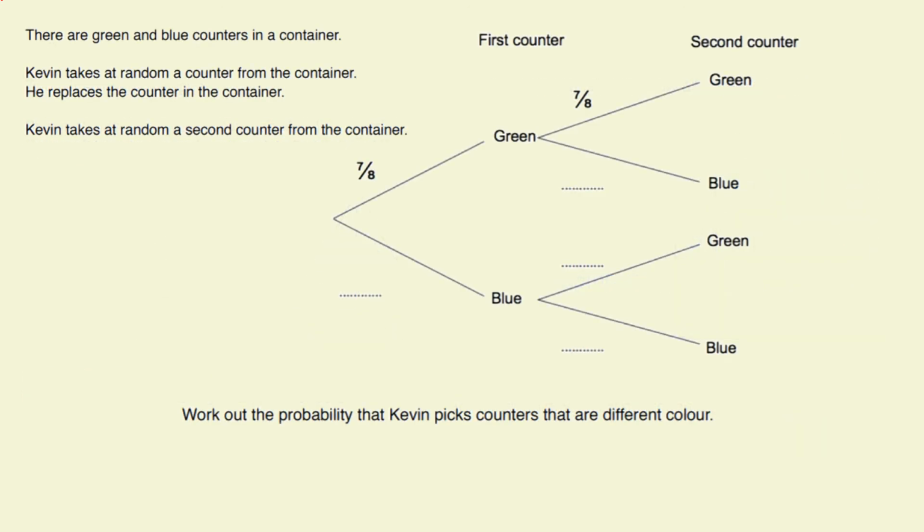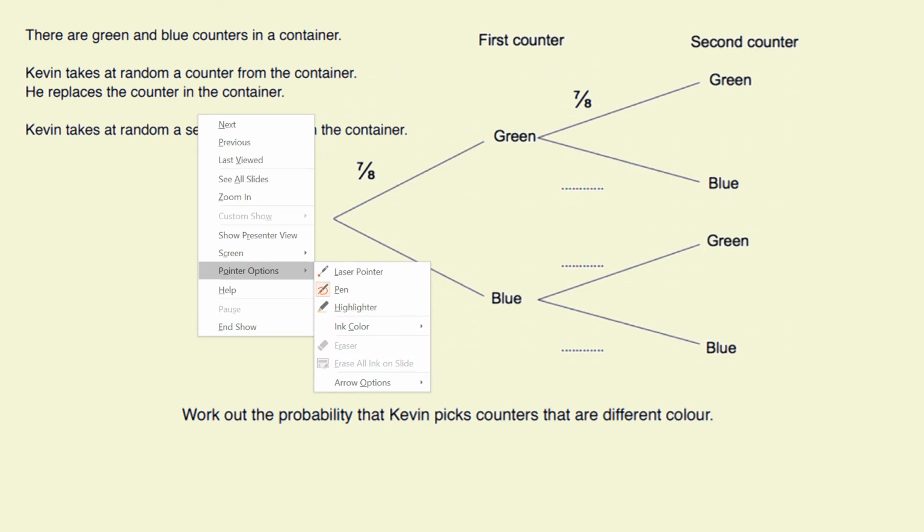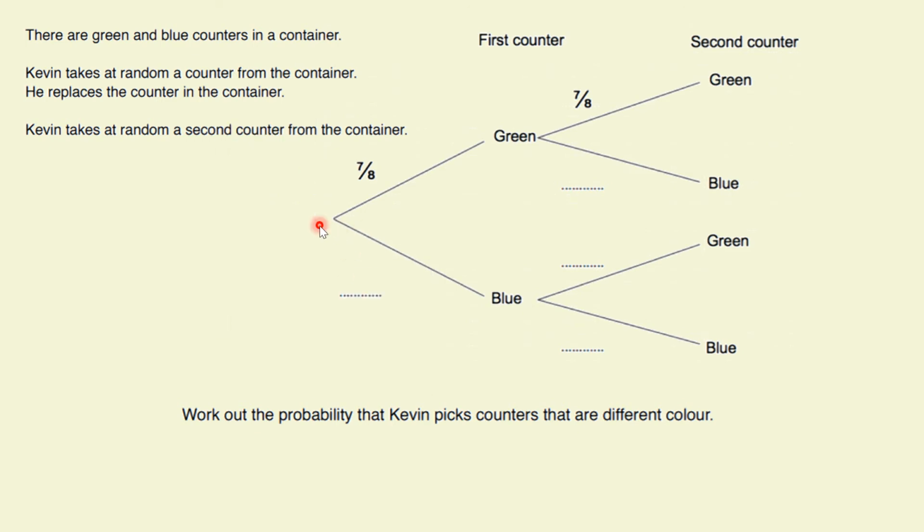And then the final thing we've looked at with probability is where we have a tree diagram. So a tree diagram, and we've got a situation here with green and blue counters in a bag. Let's remind ourselves about how we start off with tree diagrams. What does it tell us the situation is here? A counter is taken from the container, and then it's replaced, and then we take another counter out. And it's only got green and blue in it.